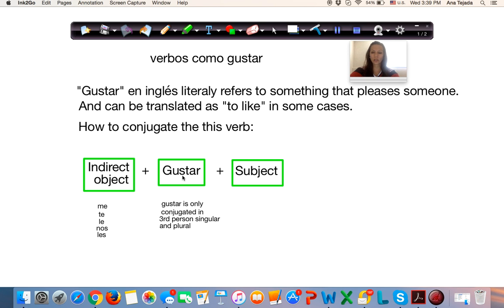Gustar, since we know it can be conjugated either in plural or singular, how do we know which one we use? Well, we're going to look at our subject. If our subject is singular, we're going to use gusta. If our subject is plural, we're going to use gustan. Okay? Por ejemplo,